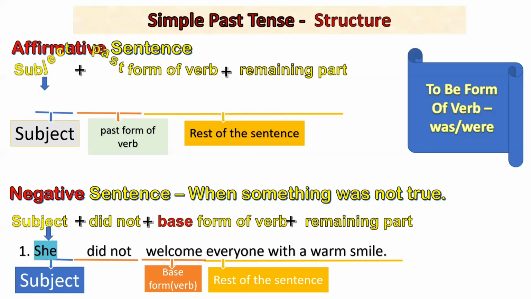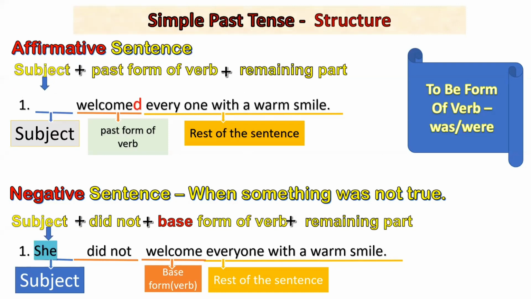See here, if I take the example of a singular subject like Teresa, then we will just change the form of the verb and make welcome into welcomed. Teresa welcomed everyone with a smile. Even if I change Teresa into they, it will remain the same. They welcomed everyone with a warm smile. So you have to keep this in your mind. Easy to learn, easy to use.